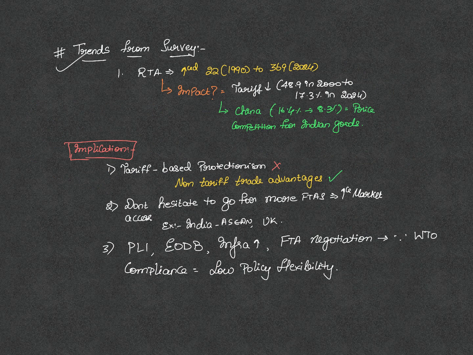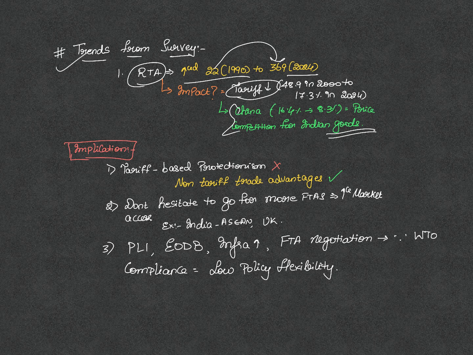Overall, what does the trend from the Economic Survey say? Firstly, in a world that is increasingly getting de-globalized, we are witnessing regional trade agreements increasing. Do we have a data pointer to substantiate this? Yes. From 1990 till 2024, the number has increased manyfold, from 22 to 369. Because of this, overall, India's tariff rate has come down, and China has also been responding equally and cutting down the tariffs. So basically what is happening?